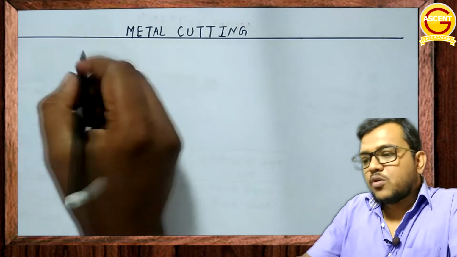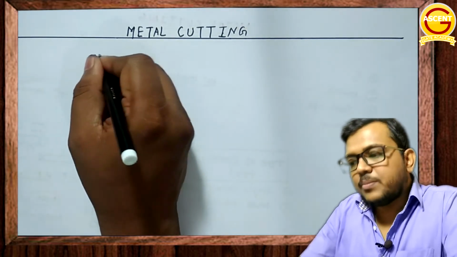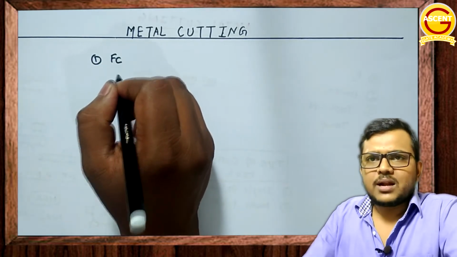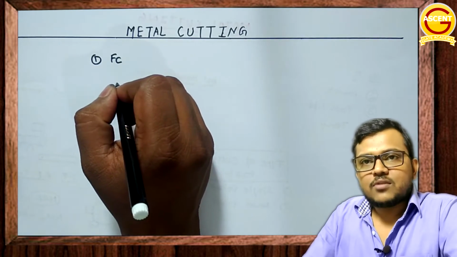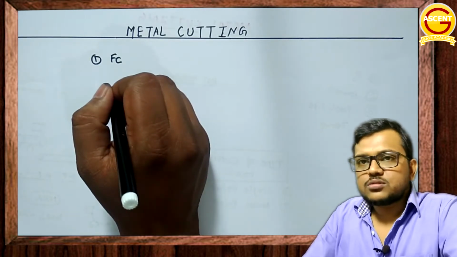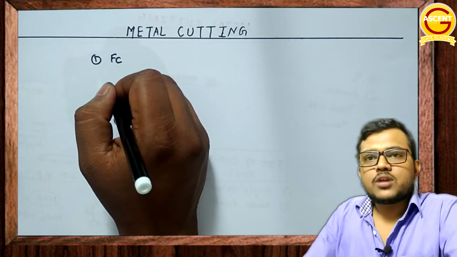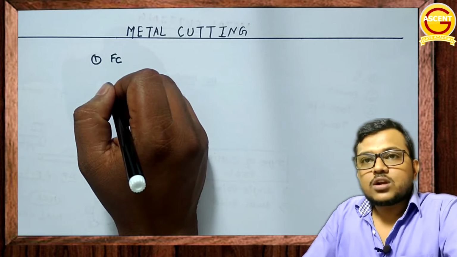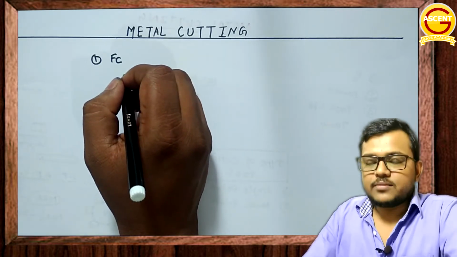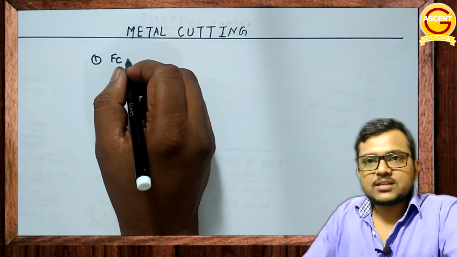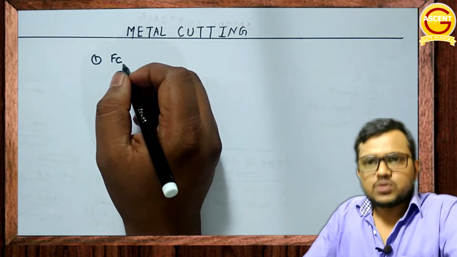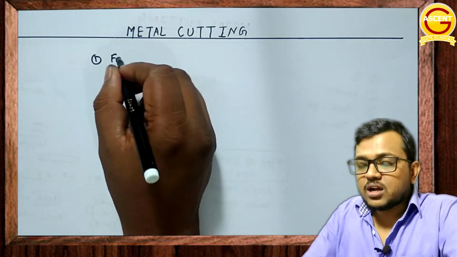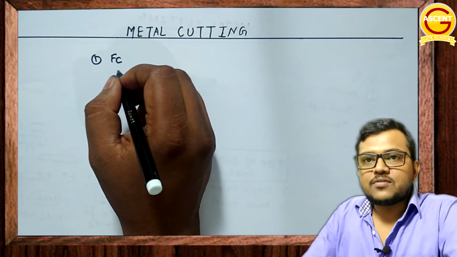Firstly, if you are doing metal cutting analysis, you will be able to calculate what is the cutting force involved during metal cutting. Now the question is, what is the advantage of calculating the cutting force? अगर आपने cutting force calculate किया तो आपको क्या पता चलेगा? By calculating the cutting force, one will be able to understand what is the rigidity of the setup required. Cutting force calculation से हमें यह पता चलता है कि उस सेटअप का जो आप मशीन यूज कर रहे हैं उसकी क्या रिजिडिटी, क्या स्ट्रेंथ होनी चाहिए. By calculating the cutting force, one knows about the rigidity of the setup required.